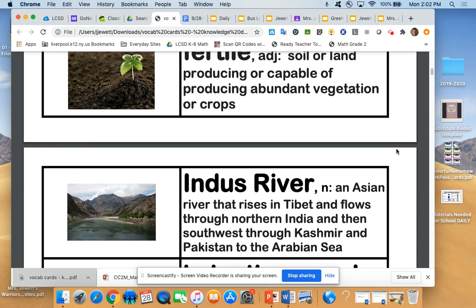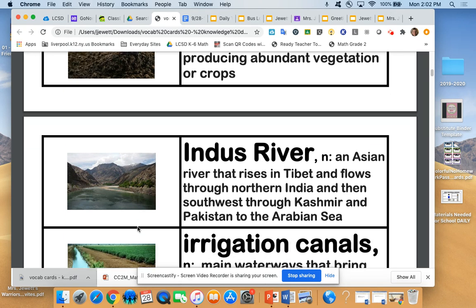And one of the places that you're going to hear is the Indus River. The Indus River is an Asian river that flows in Tibet and flows through northern India and then southwest through Kashmir and Pakistan to the Arabian Sea. If you look at this river, it is a very large river, and sometimes it could cause wonderful things to happen. It brought wonderful things to the people of that area, but it also could have some problems that it caused.